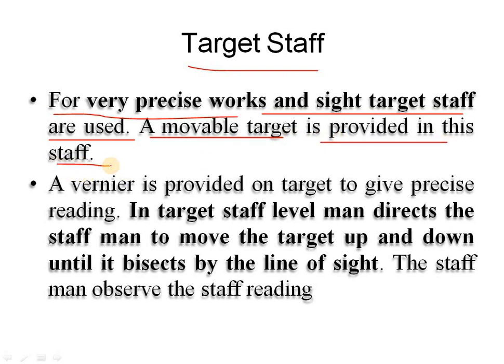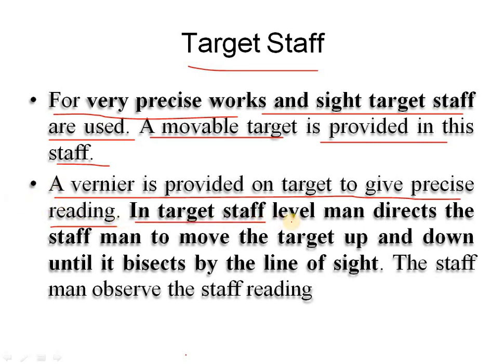A movable target, just like a thin layer or a moving frame, is located in this staff, so that we can point out the object very easily. And a vernier is provided on the target to give precise reading. Vernier means a vernier scale provided on the staff. By that we can see the readings very clearly and take the measurements.